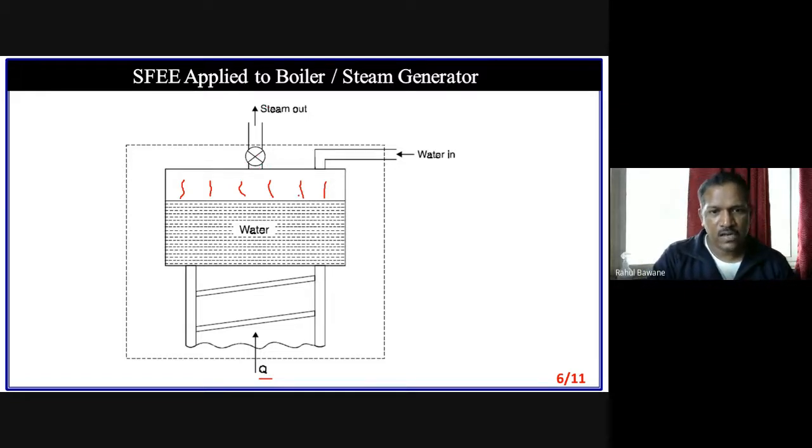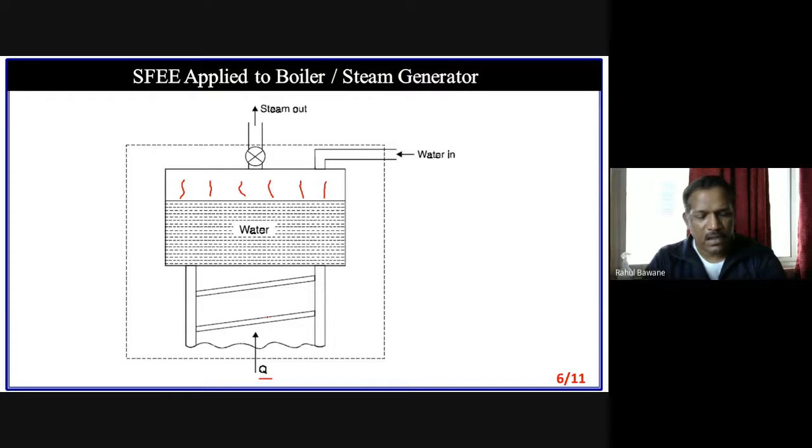Now here in the boiler, we come to know that heat is crossing the boundary. This dotted line is, suppose, the system boundary. So heat is added to the system, then water is added to the system, and steam is moving out from the system. That means mass is flowing in and out, and heat is crossing the system.